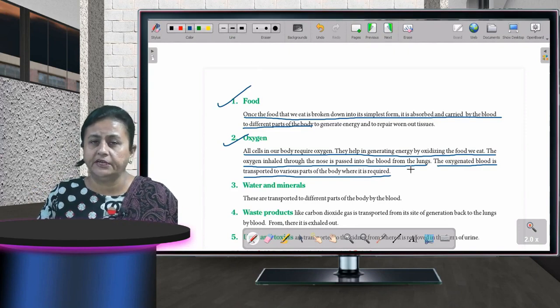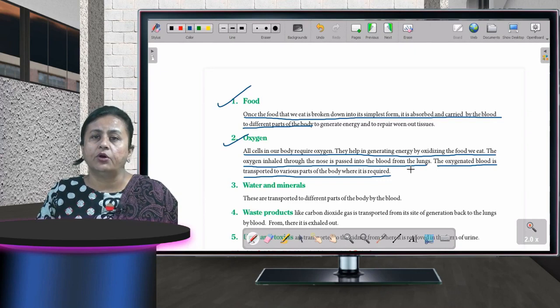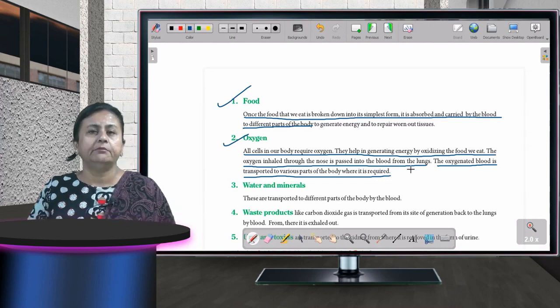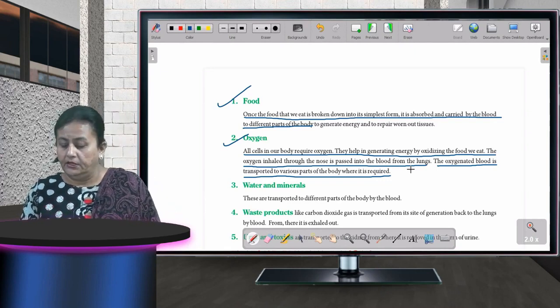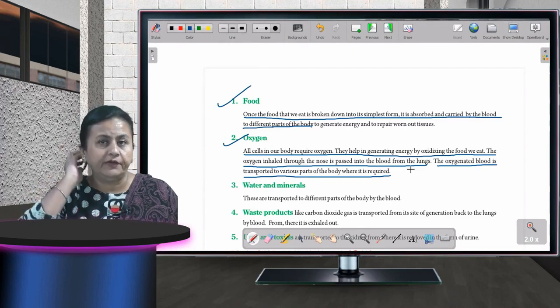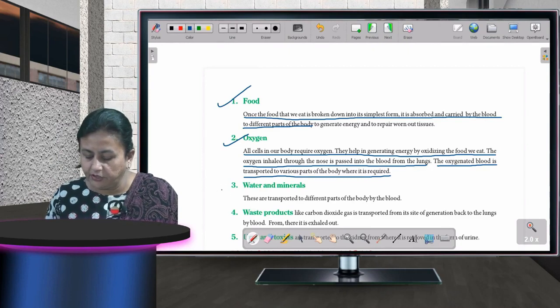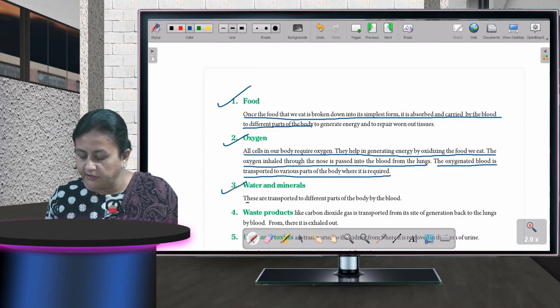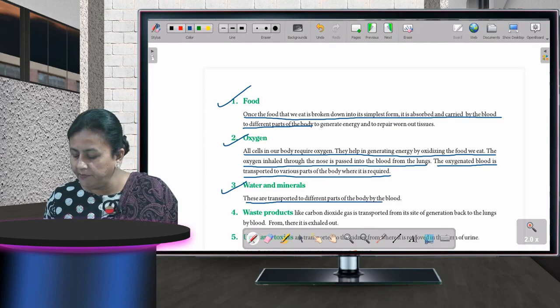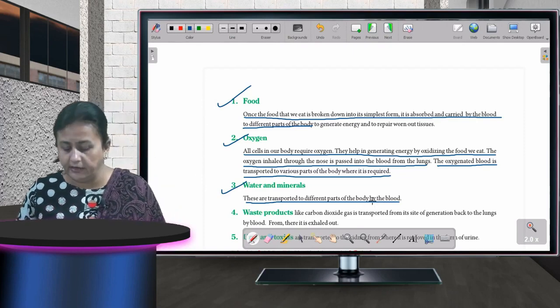First was food, now second was oxygen. So a body needs oxygen, okay? The oxygenated blood is carried to all the parts of the body, and whatever amount of energy or whatever thing is required, the blood does that. Okay. Then the third one is water and minerals. These are transported to different parts of the body by the blood. Okay. Blood is carrying food, it is carrying oxygen, it is carrying water and minerals which are required by a body.